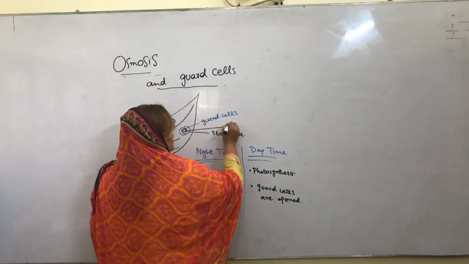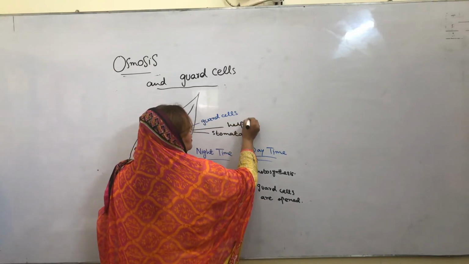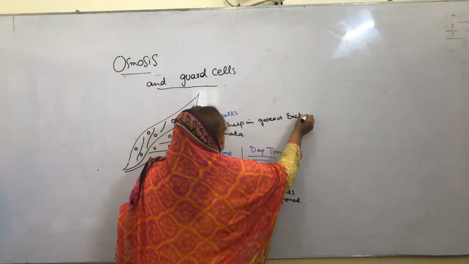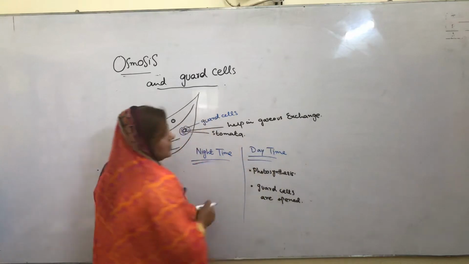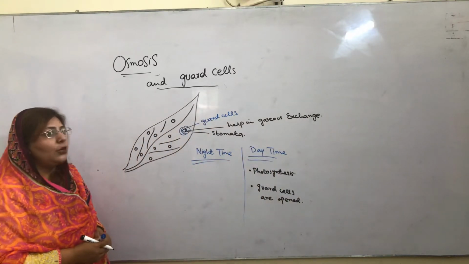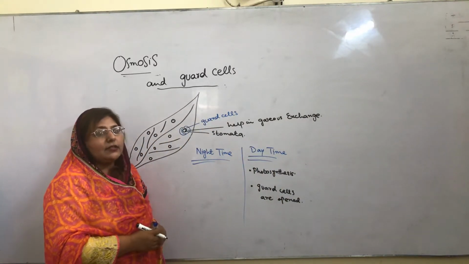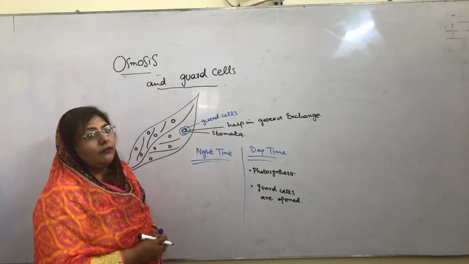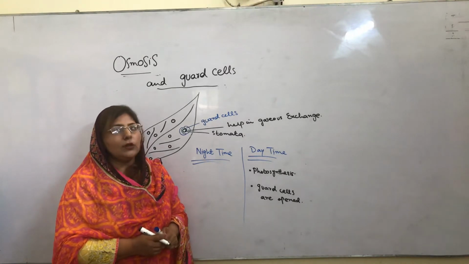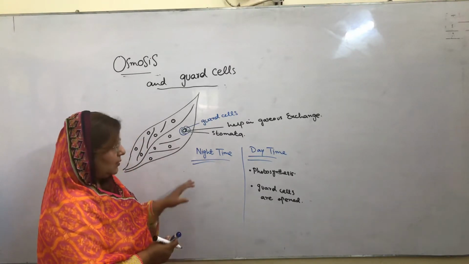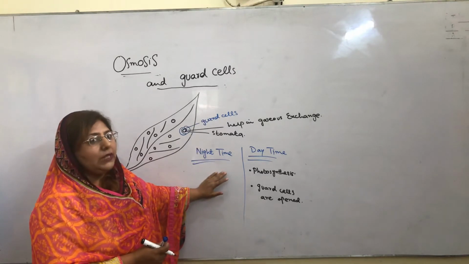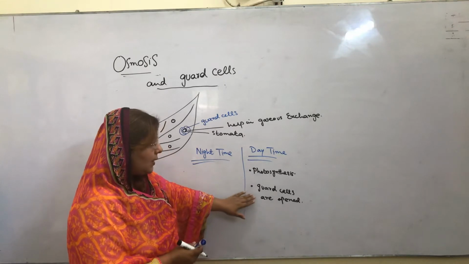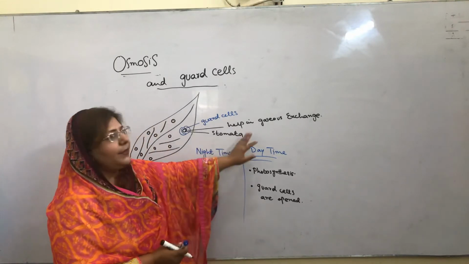They help in gaseous exchange. So at that time the plant is absorbing more and more carbon dioxide and releasing more and more oxygen into the environment. That's why we say we have to plant more and more trees, because they clean the pollution, they clean the air, and we all breathe the air, so we need clean air. So at daytime they do photosynthesis, guard cells are open, and they help in gaseous exchange.